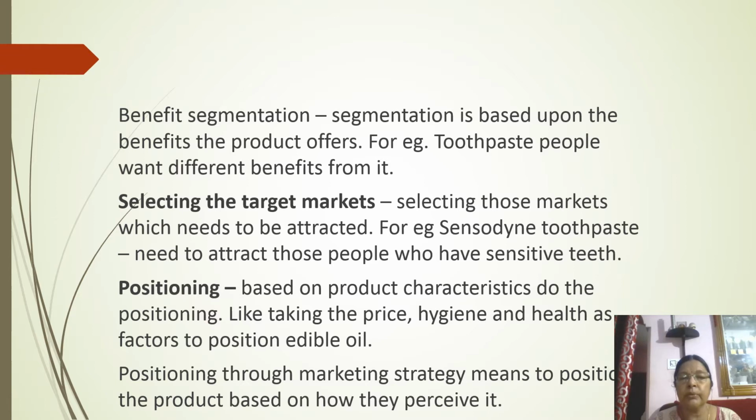Next we go for positioning of the product. So positioning is done on the basis of the characteristics of the product. Like for example, if you want to position edible oil, you will see its health benefits, hygiene factors, price, etc. and then position it. Like for example, safflower oil is positioned as a heart-friendly oil, as they promote it as an oil which is healthy for the heart.